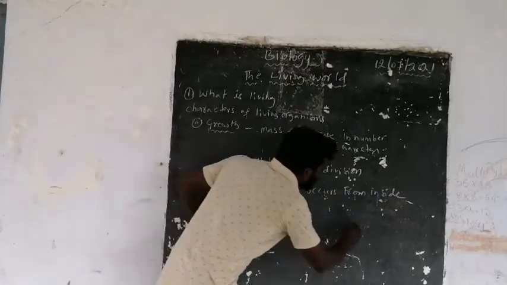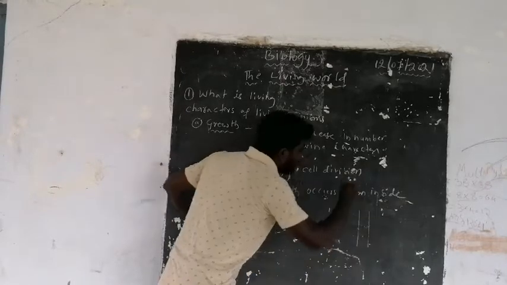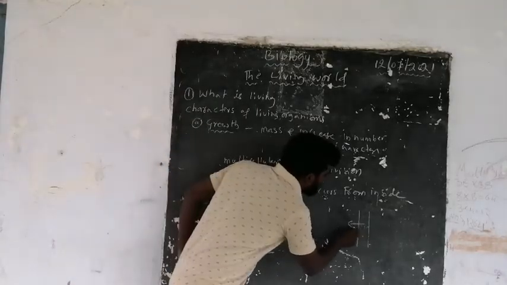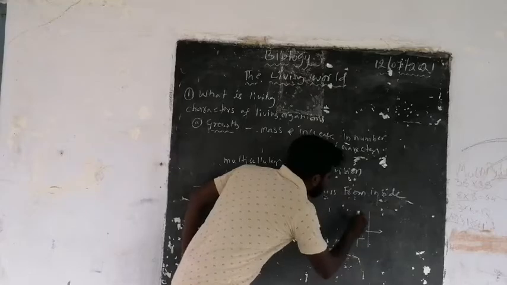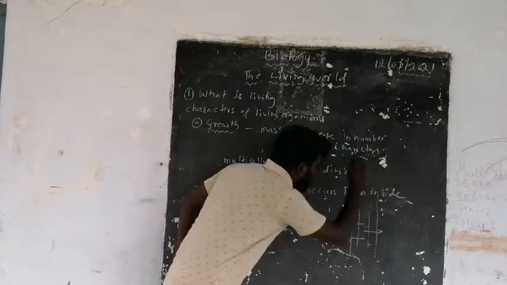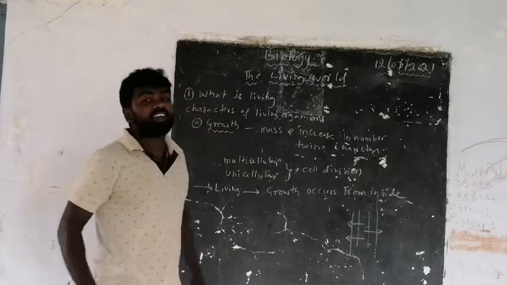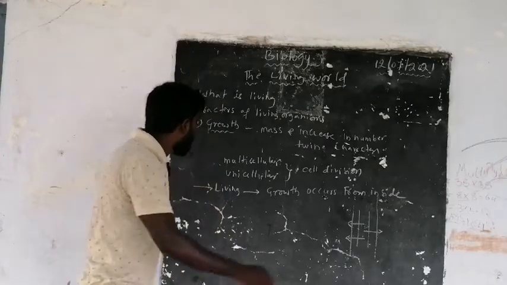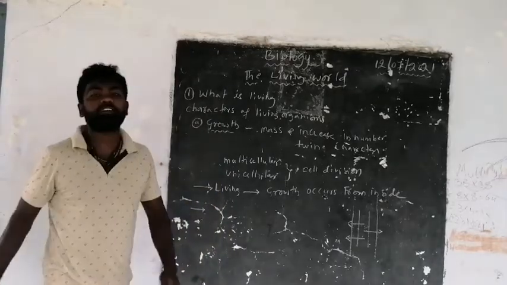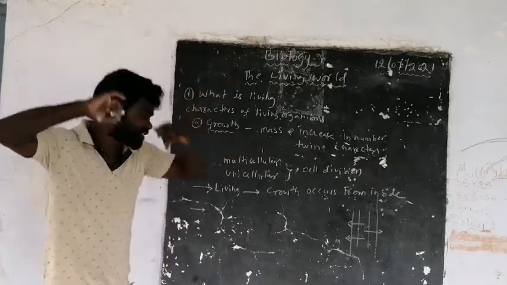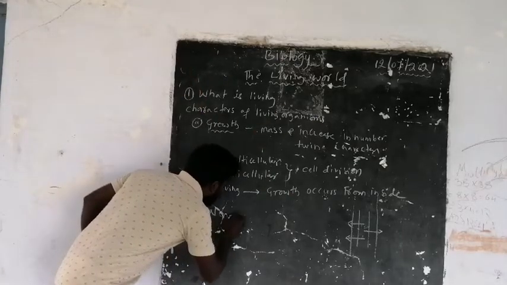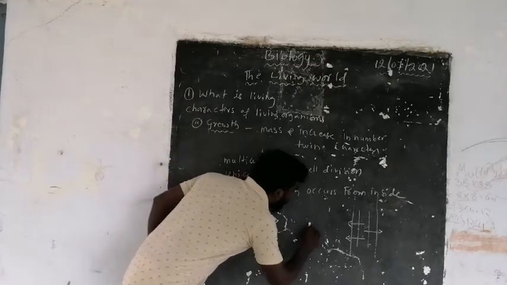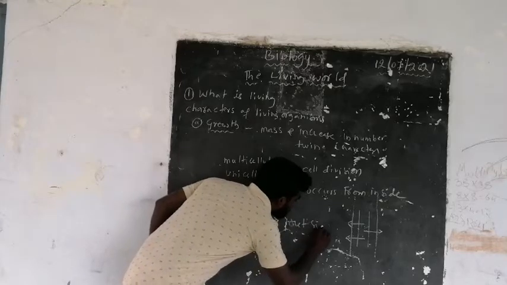For example, this is one plant body, and in the plant body the width of the stem increases from inside to outside, and hence the size of the stem increases. Whereas non-living objects also grow. I said that non-living objects also grow. And how do they grow? The growth occurs from outside. Non-living objects grow from outside.